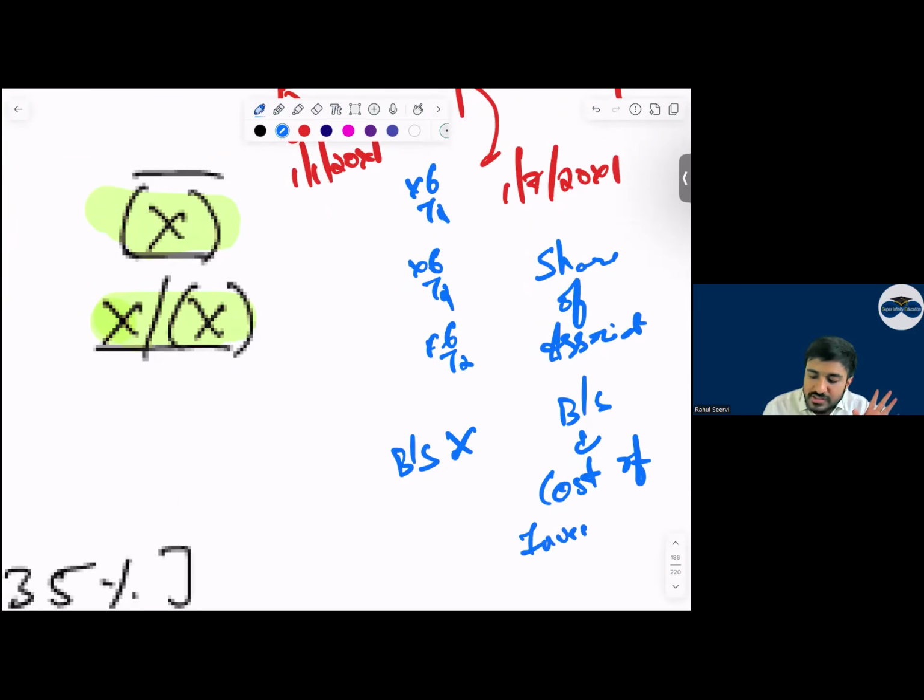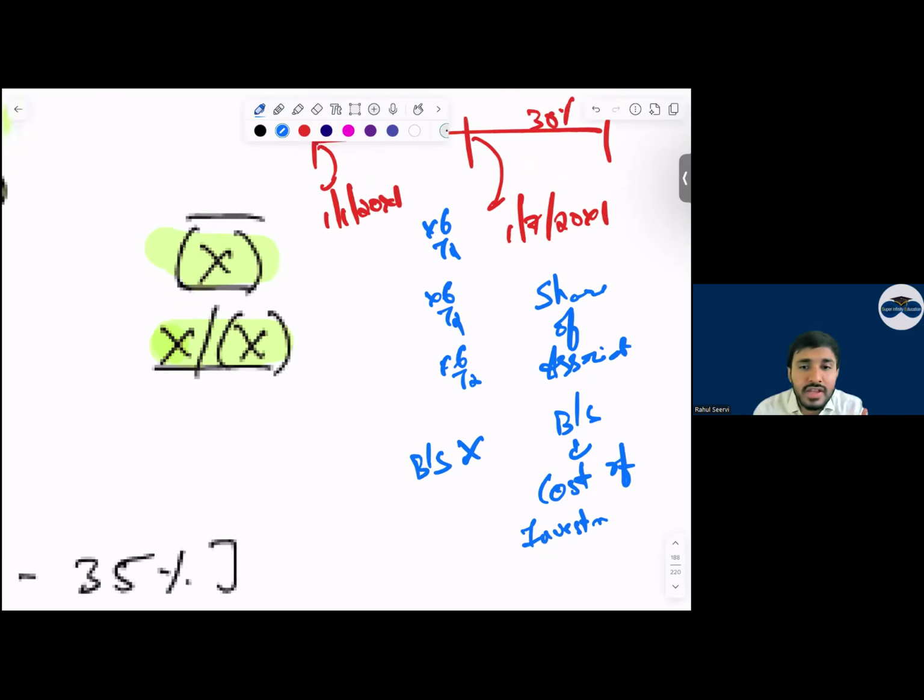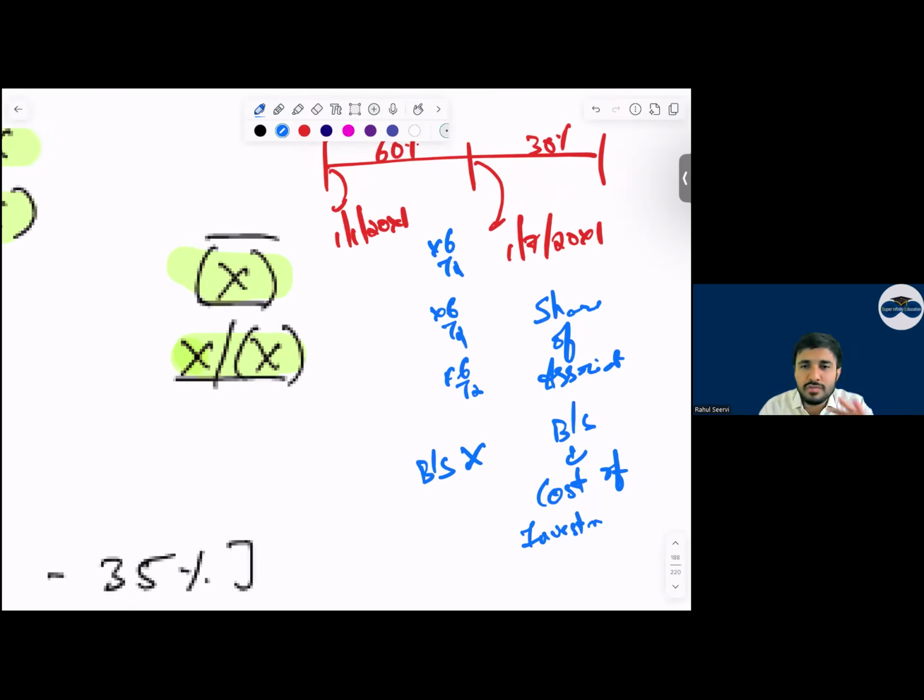Cost of investment. This cost of investment will include what? Investment in associate means cost of investment means what? अरे आप इसमें भी कंफ्यूज करोगे, मैं लिख देता हूँ. Investment in associate. This investment in associate will include the fair value of the right retained, yes or no, as the starting value. And then for this, you will add the share of profit and then do the normal accounting. Clear है?